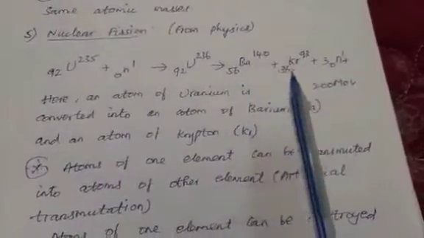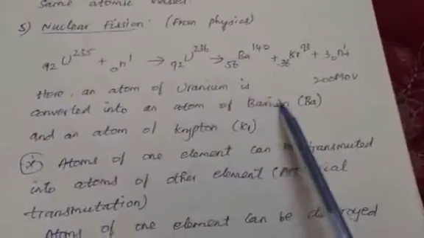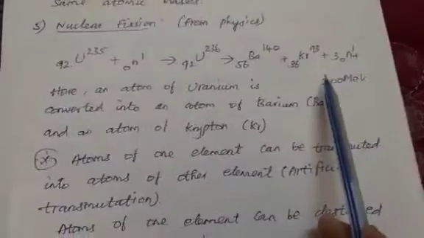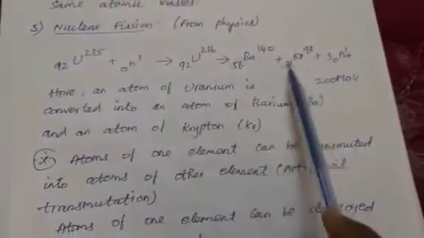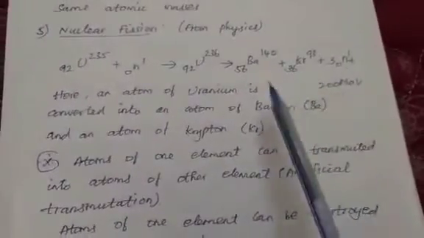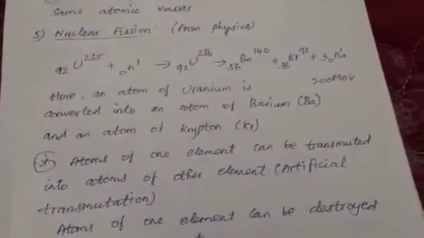One atom cannot be converted into another atom, but this equation says uranium atom is converted into barium and krypton. So one atom of an element can be converted into another atom of an element. In this case, uranium is converted into barium and krypton.